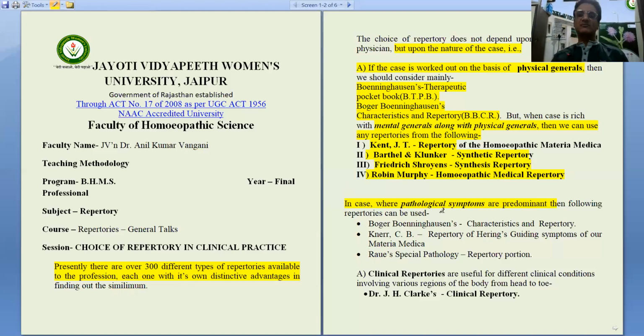But in case the case is rich in pathological symptoms, here we should prefer BBCR, Nash Repertory, or Roberts' Special Pathology.